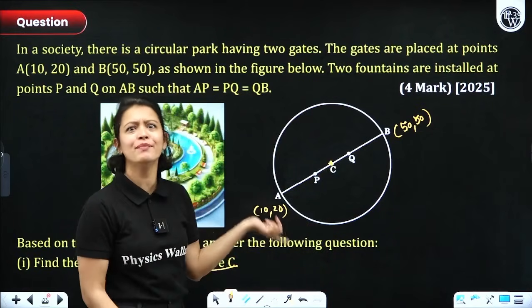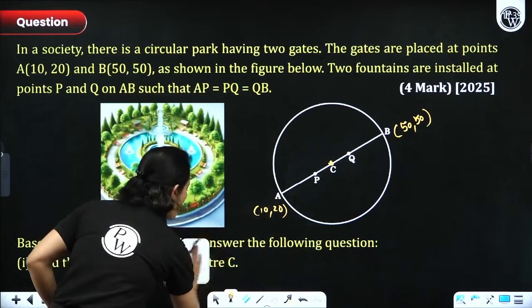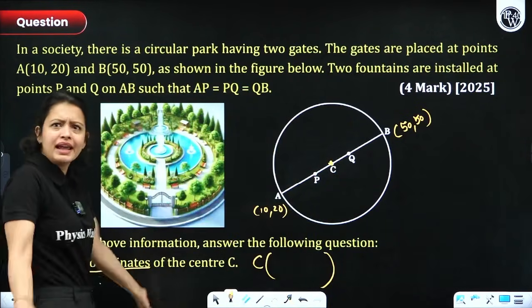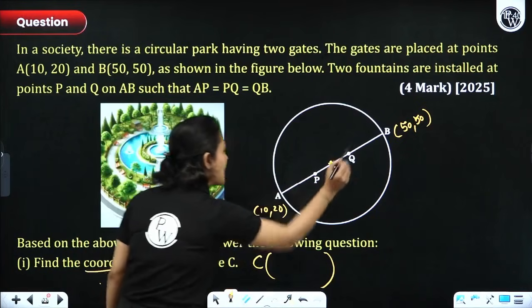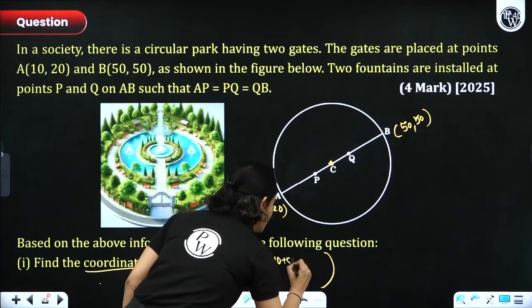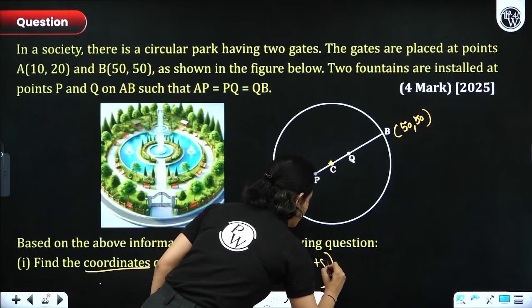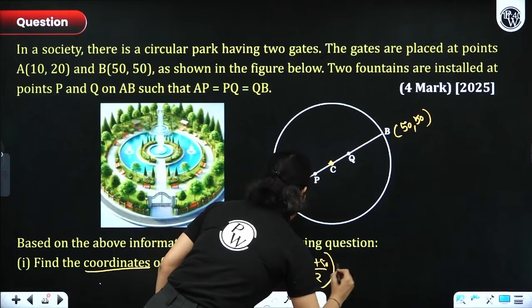So, C is what? C is the midpoint. Right, so to figure out the coordinates of C, all you need to do is figure out the midpoint of line segment AB. That's it. Okay, so what would that be? (10 plus 50) divided by 2, comma (20 plus 50) divided by 2. Right, everyone? So that would come out to be what?